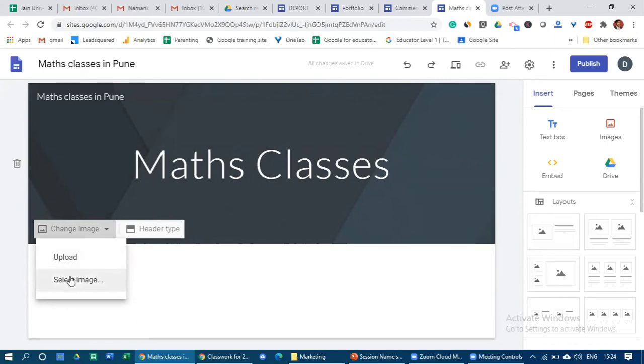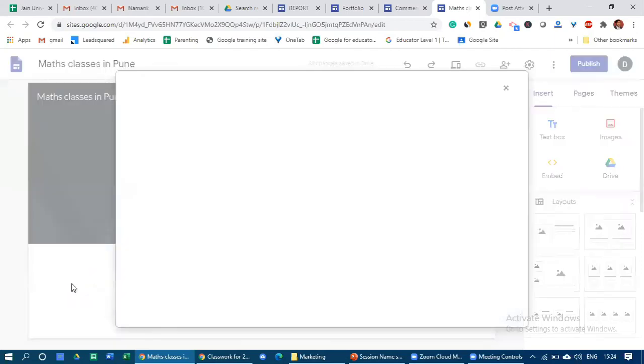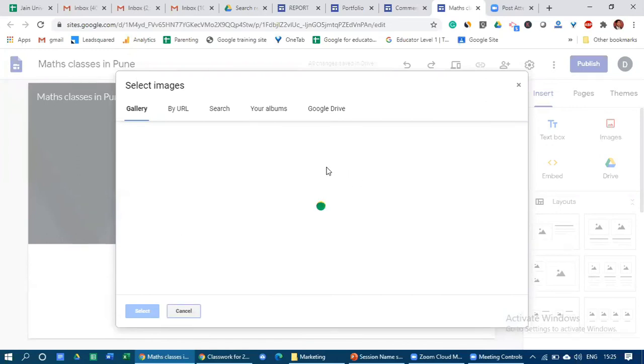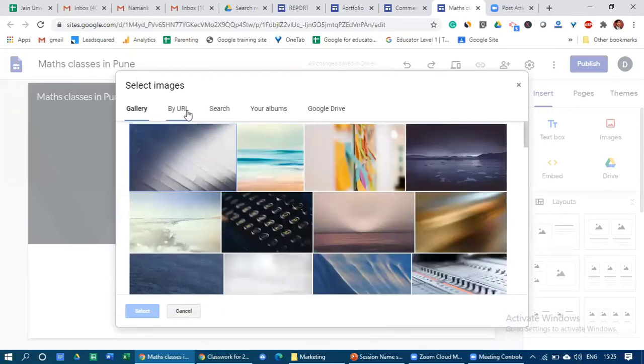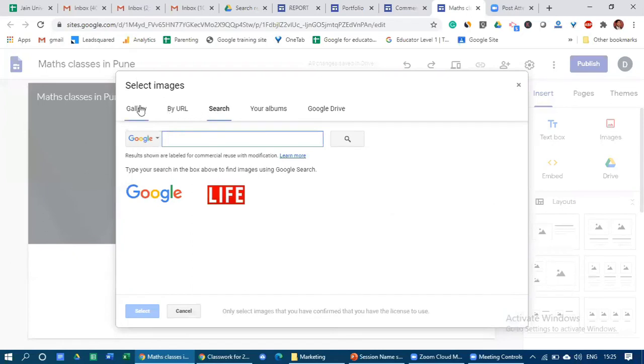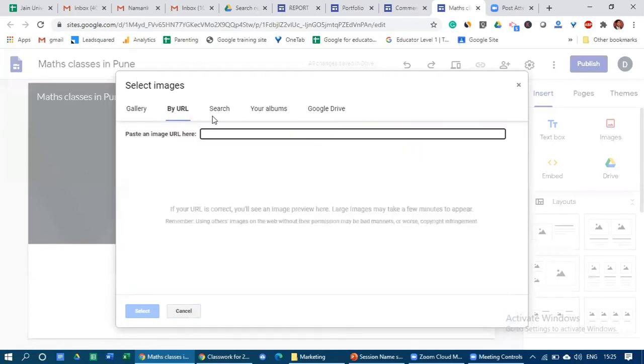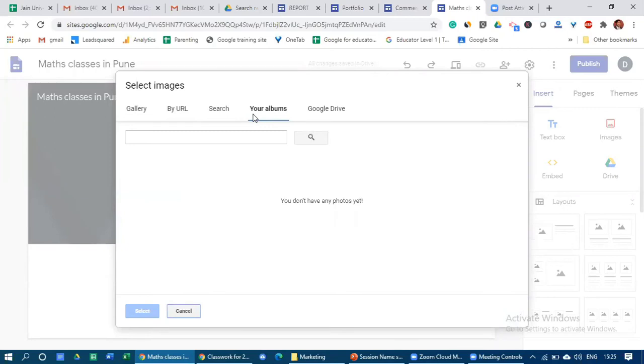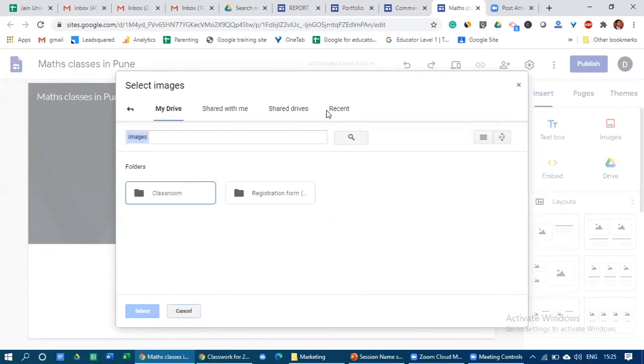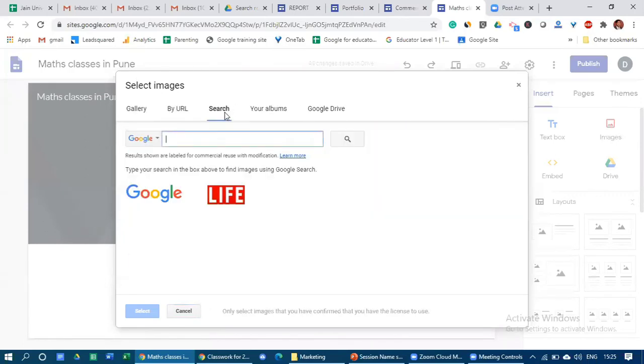In my case, as of now, I don't have any relevant image on my desktop. So I'm going and selecting image. So when you select the option called select, again you will be getting different options over here. Gallery, by URL, search, your albums. So basically this is something related to your Google Photos and Google Drive. If you have some relevant image on Google Drive, then also you can take those images. So as of now, let's begin with some search image. So I'm just writing teaching, since this is going to be my slide, teaching maths.